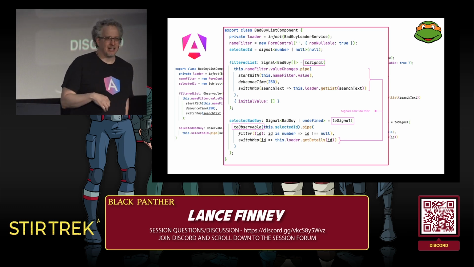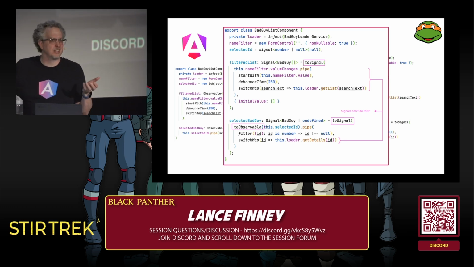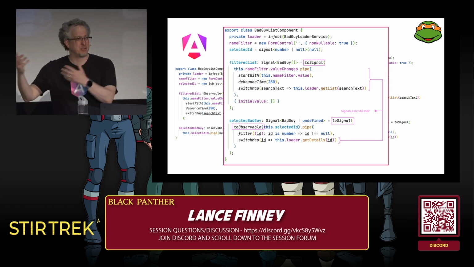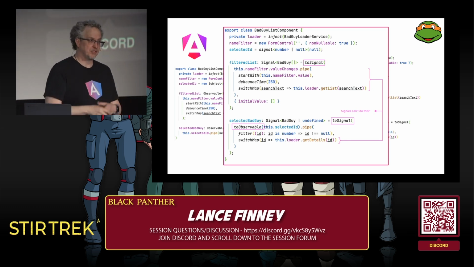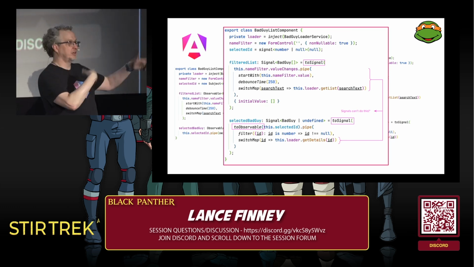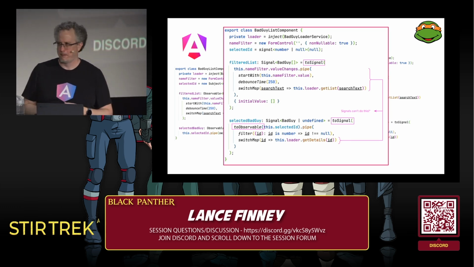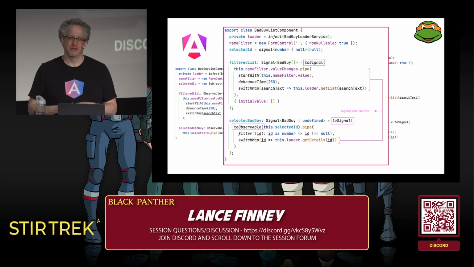It's easier just to give it an initial value. For the selected bad guy, it's actually a little more complicated because we start with a signal. That selected ID is a signal. But then we need to do observable things. The switchMap to call to the back end and wait, that's an observable space. So we start with the signal, then we call toObservable to change it to an observable context, do the observable things, then toSignal at the end to put it on our template. Feels kind of nasty. Would it be good if there's a better way?